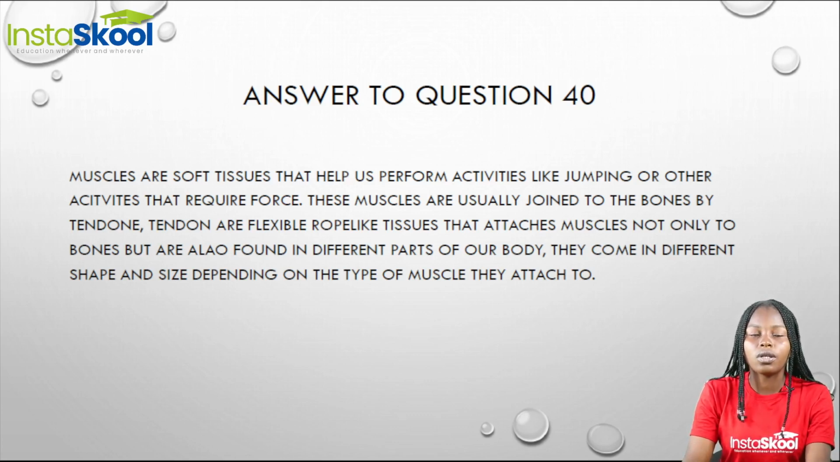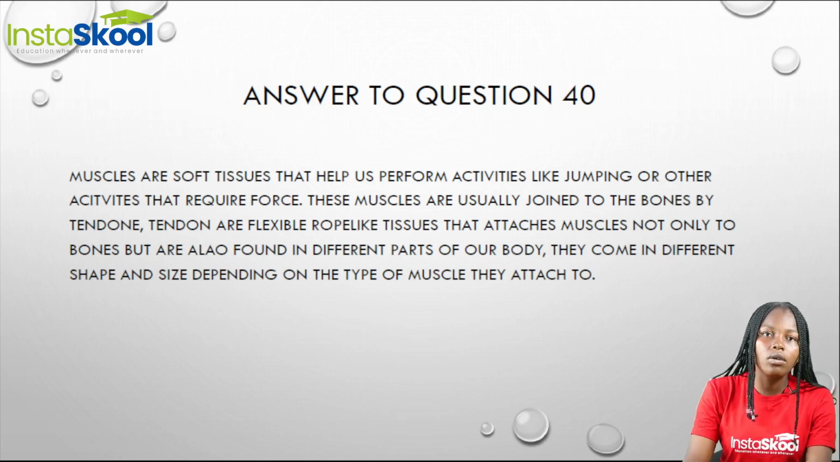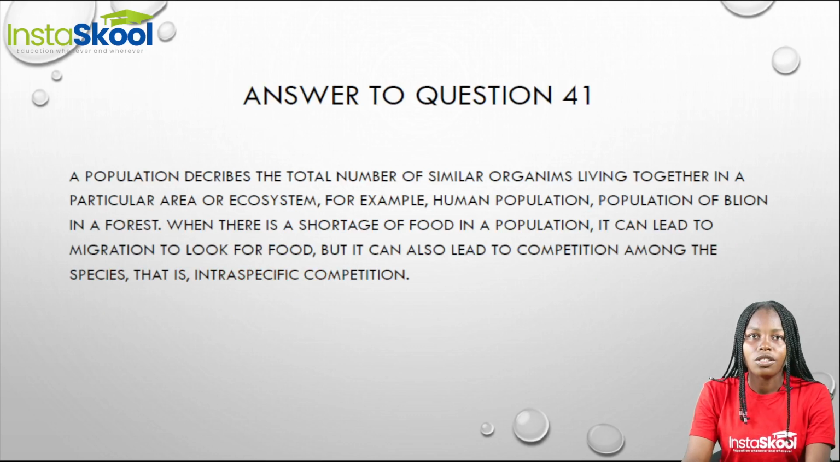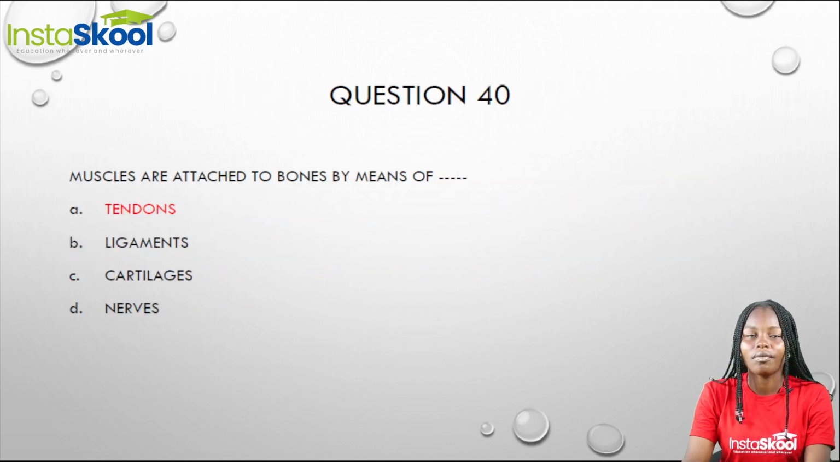This tissue helps to attach the muscles not only to the bones, but it can also be found in different parts of our body. Now, depending on the type of muscle they are attached to, they come in different shape and size. So when we go back to our question, the muscles are attached to the bones by means of tendons.